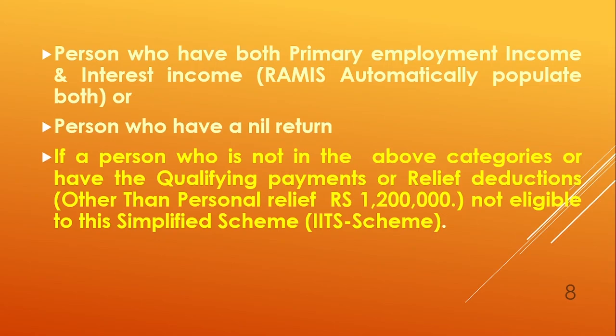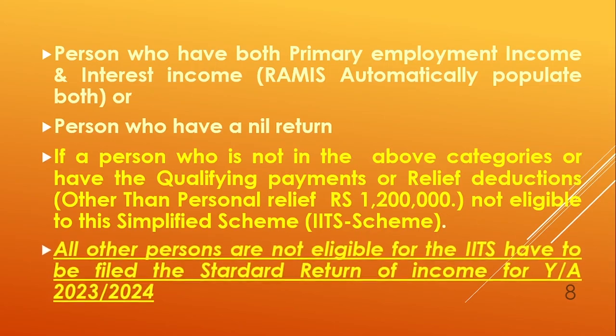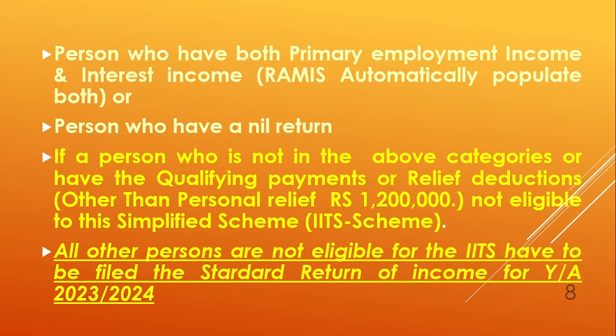If a person is not in the above categories or has qualifying payments or relief deductions other than the personal relief of Rs 1.2 million, they are not eligible to apply this simplified scheme. Suppose you have primary employment income or interest income or both of them, and with qualifying payments, then you are not eligible to apply this simplified scheme.